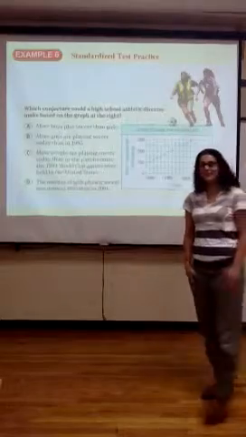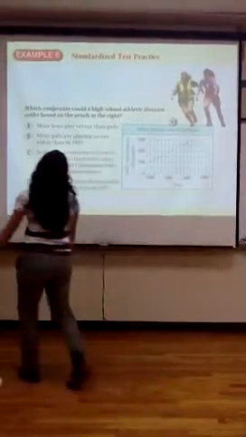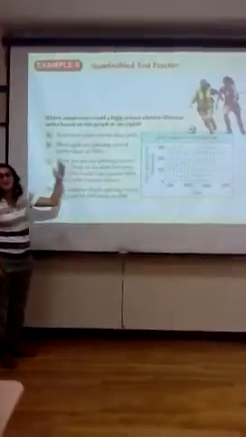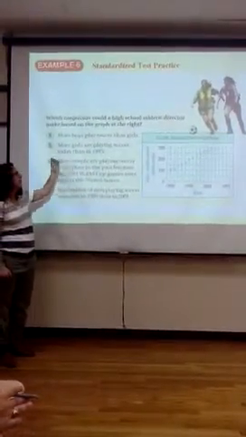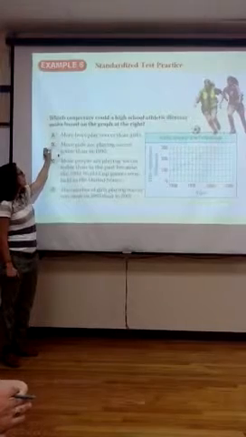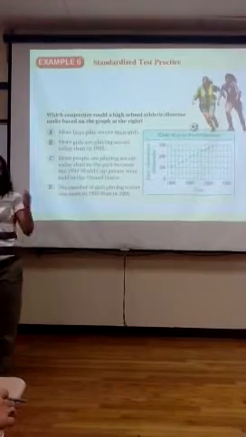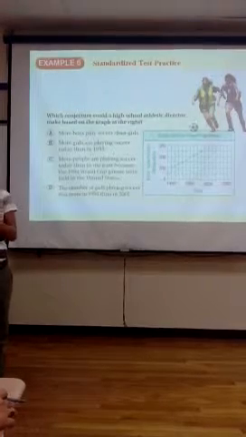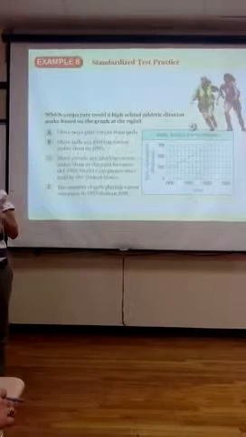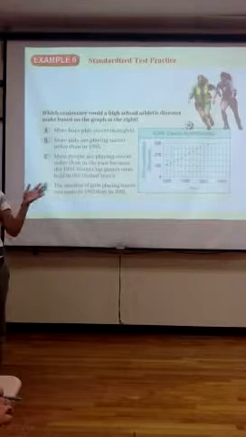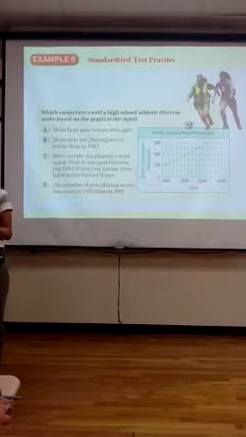So what kind of conjecture can the athletic director make here based off of the patterns and our graph here? So the answer is B. More girls are playing soccer today than in 1995. Very good. So again, inductive reasoning, we're basing it off the previous patterns, and then once we figure out the pattern, we should be able to find out what's happening next.